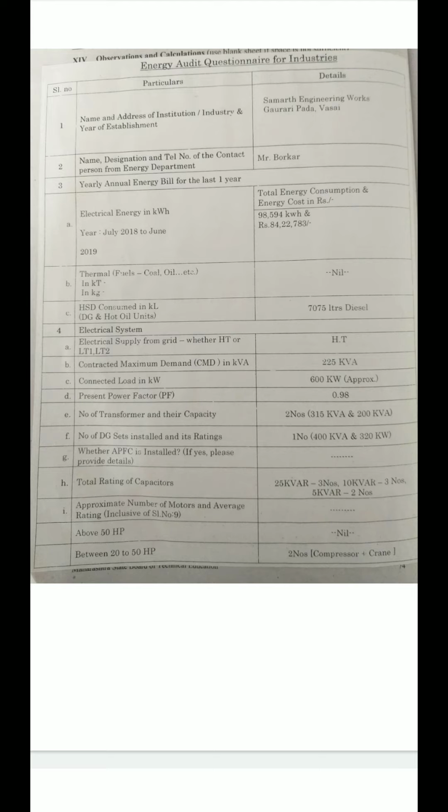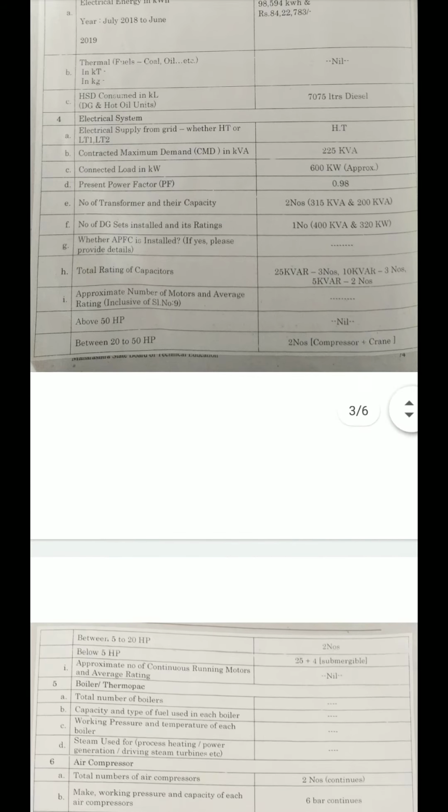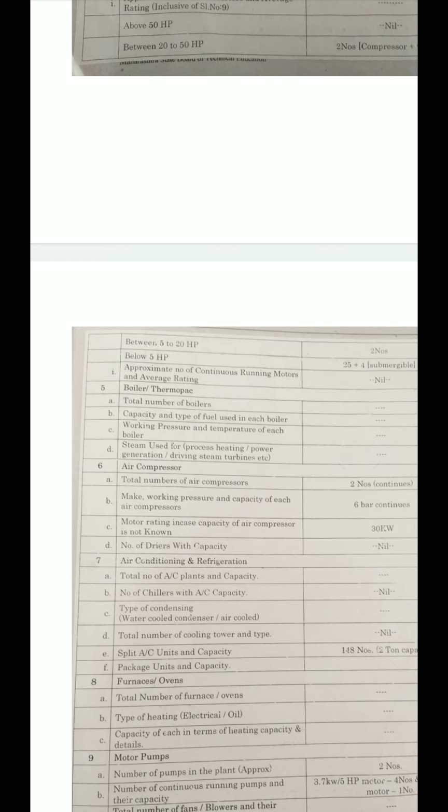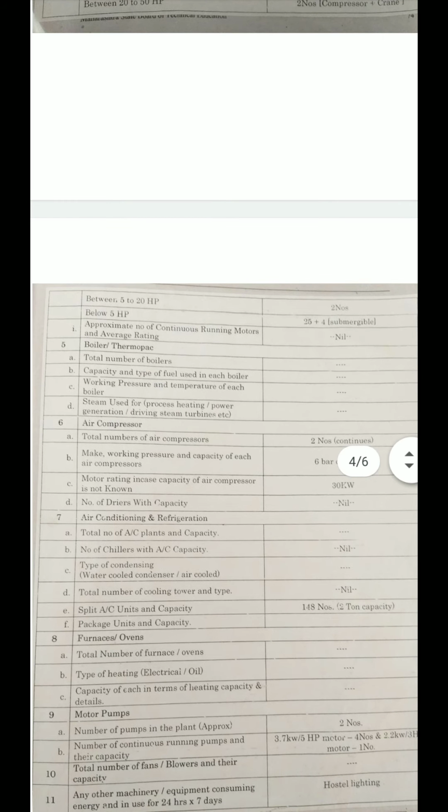20 to 50 HP motors, and the number of motors is 2, used for the compressor and the crane. Then the next is between 5 to 20 HP, 2 motors we use, and below 5 HP is 25 plus 1, meaning 29, which are submersible, meaning water pumps. Then next is the boiler or the thermopack. This industry does not use a boiler or a thermopack.